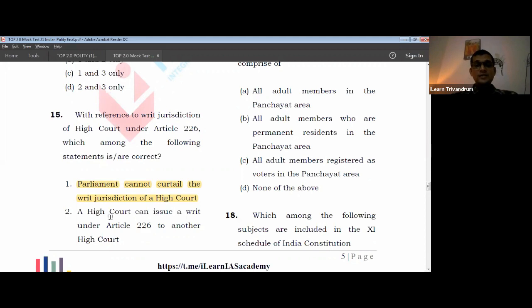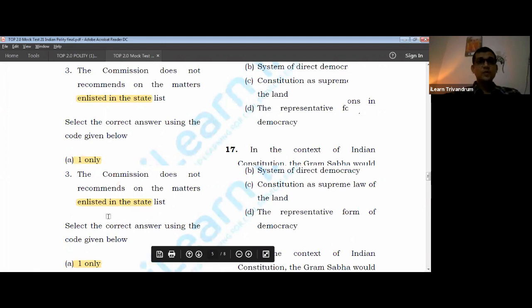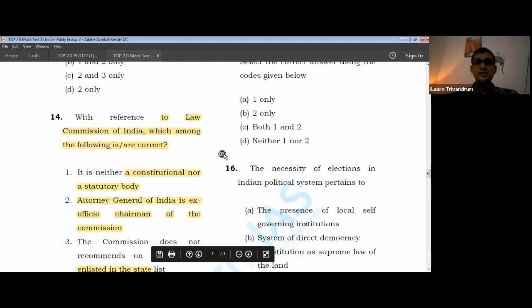Territory-wise, it can exercise jurisdiction within the limits to which the High Court's jurisdiction extends. Our UP High Court extends to the territory of UP. The Kerala High Court extends to the state of Kerala as well as Lakshadweep. It cannot go beyond it. So wherever the jurisdiction applies, it can issue orders, but not beyond that. Another High Court will come in another jurisdiction, so this will not apply. So the answer is A. That is 1 only. Second is a wrong statement.